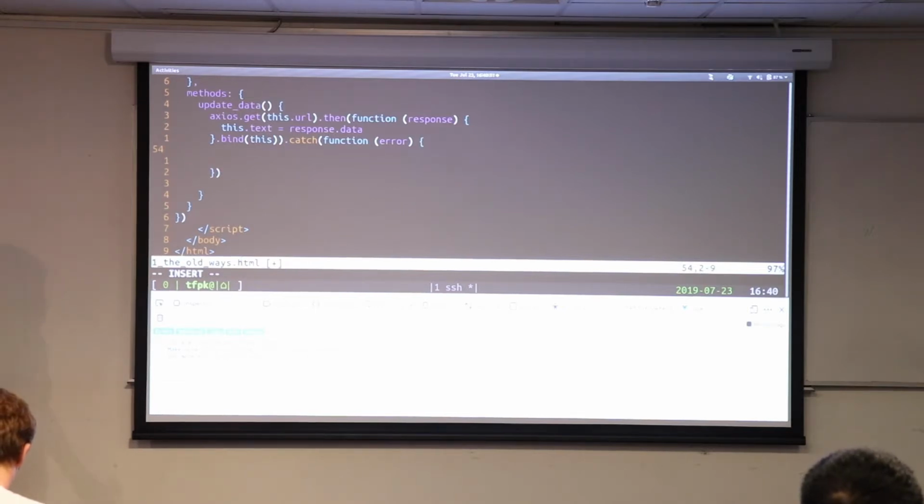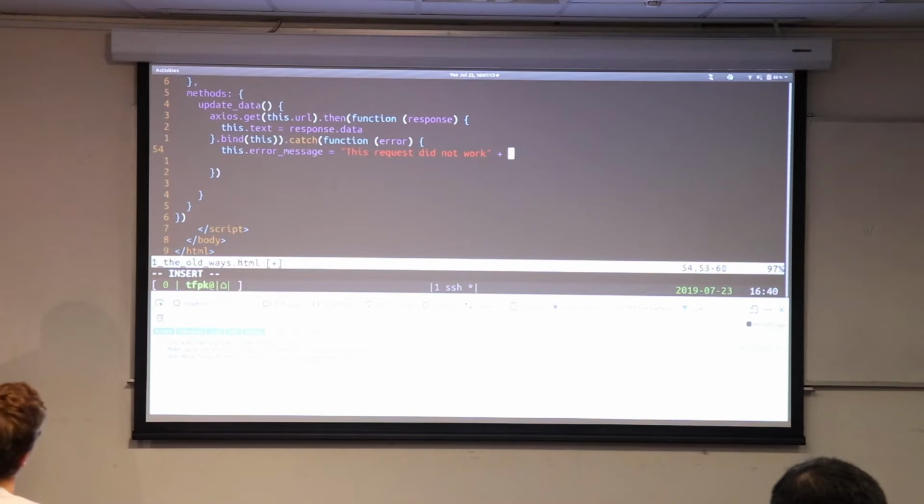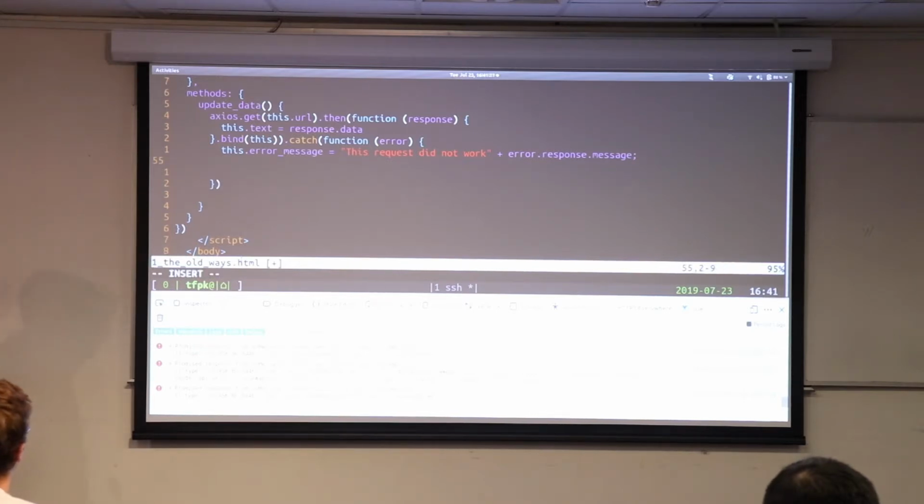So if we make a call somewhere and it doesn't actually exist, we'll add in a thing called this.hasErrorMessage, and we'll set that to be equal to "this request did not work", and then we can add in error.response.message, I believe. And this is all documented in the Axios site, so you can find out where all of these things are.